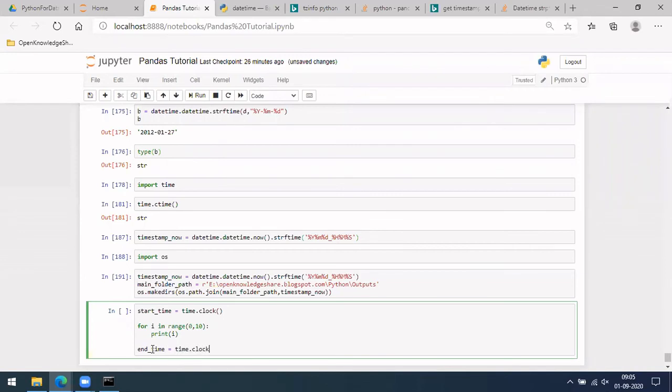It stores the time at this point, and after the loop we store the end time here, and we can print it. Time taken for this code is, make it like this with dot format, and add end time minus start time, right?